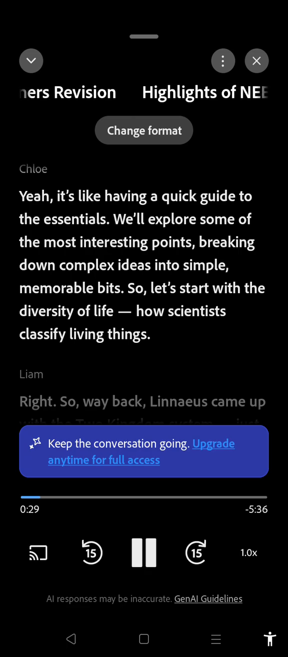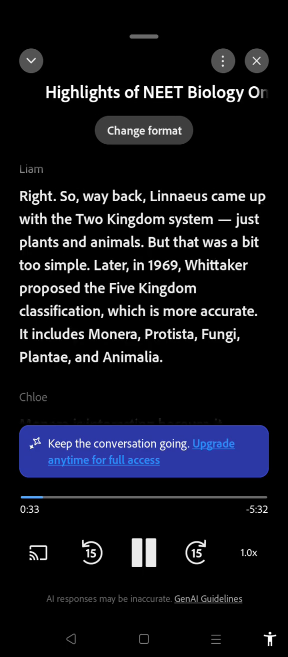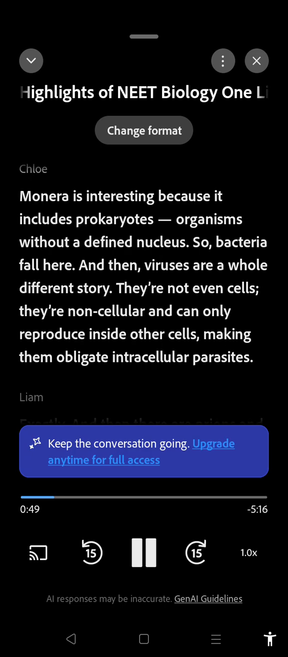So let's start with the diversity of life. How scientists classify living things. Right, so way back, Linnaeus came up with the two-kingdom system, just plants and animals. But that was a bit too simple. Later, in 1969, Whittaker proposed the five-kingdom classification, which is more accurate. It includes Monera, Protista, fungi, Plantae, and Animalia.